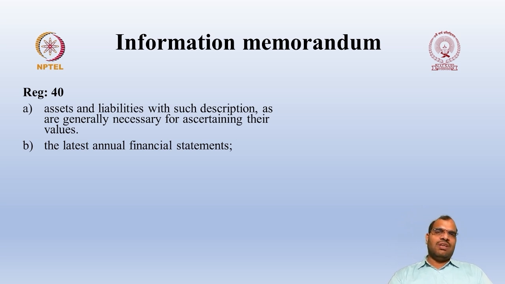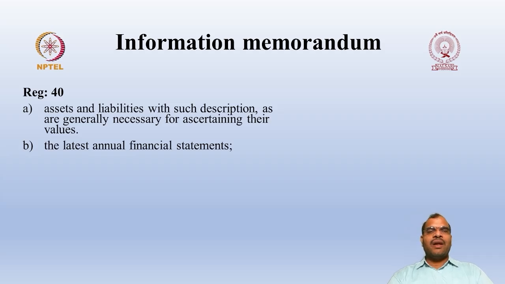You are expected to give the value of assets and liabilities, that is, the book value. Apart from this, you are expected to give the cost of acquisition also. When you give the cost of acquisition, you can know what the cost of acquisition was, what the book value is right now, and whether there is any appreciation or depreciation. In the majority of cases, depreciation will be there in the case of assets. In the case of land and buildings, there is a possibility of appreciation also. So these necessary details must be given for ascertaining their values.